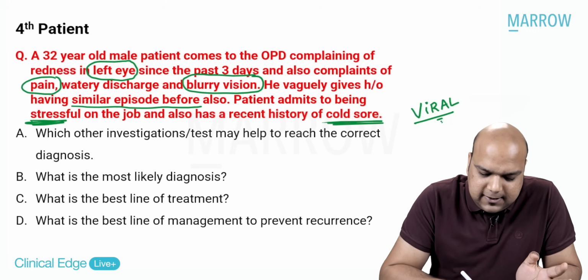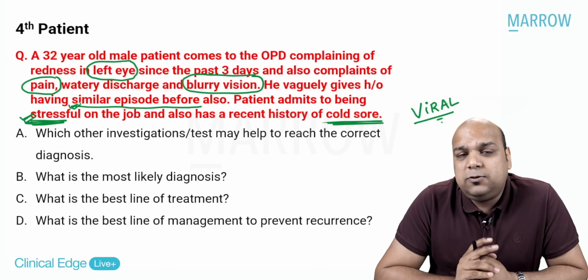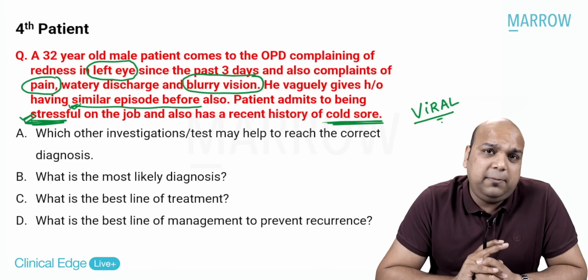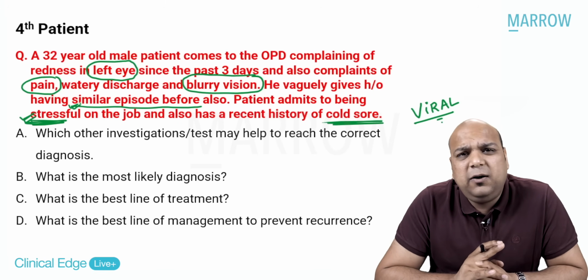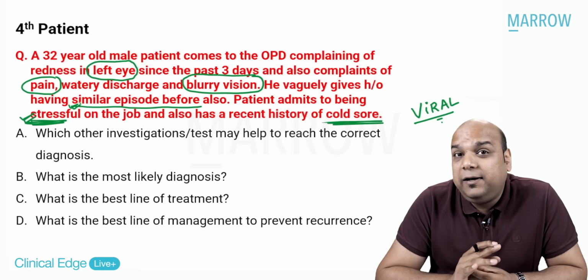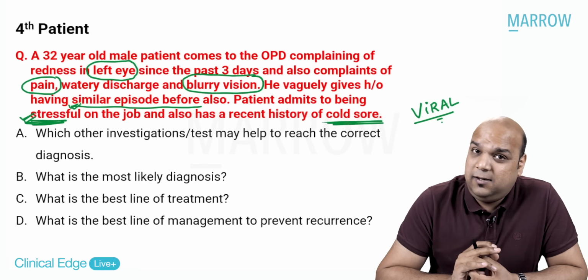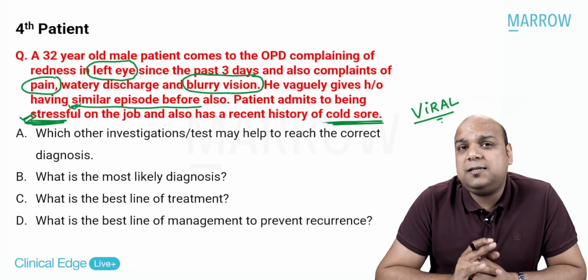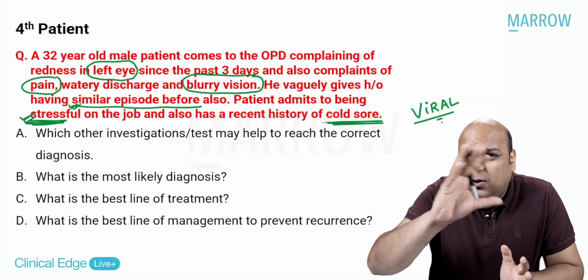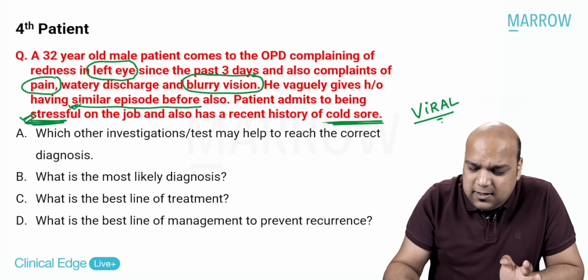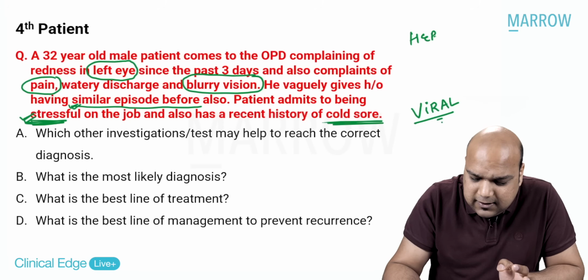Then two important things: stress on the job, and similar episodes previously. So that means this is probably something recurrent. That means it can be a virus which becomes dormant and then reactivates, and stress is reactivating it. I've read a lot about it in medicine and microbiology. Somewhere I am thinking that this is probably moving in the direction of herpes.